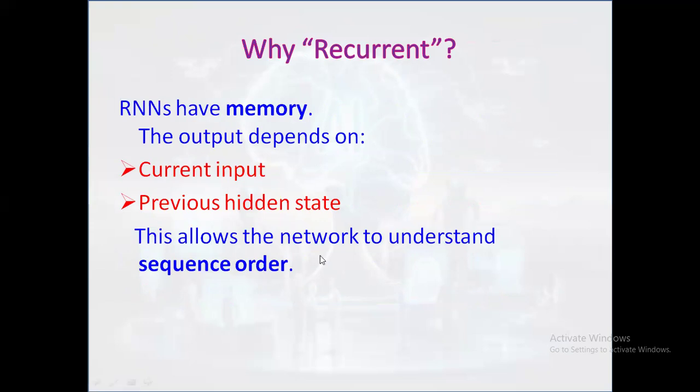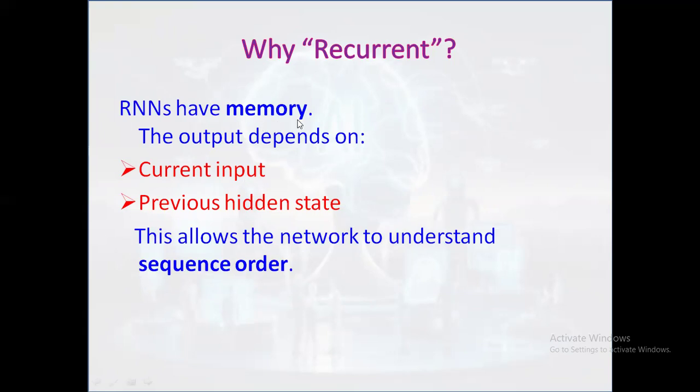A simple way to understand it: a recurrent system remembers the past and uses it again while processing new information. For example, when reading a sentence, you remember previous words to understand the current word. That repeating use of past information is recurrent behavior.